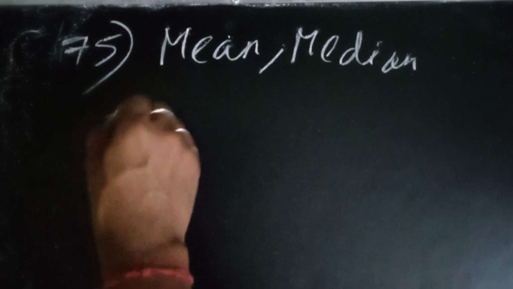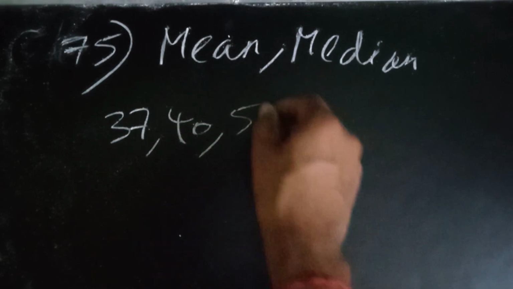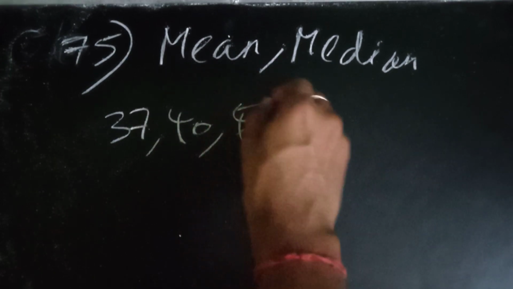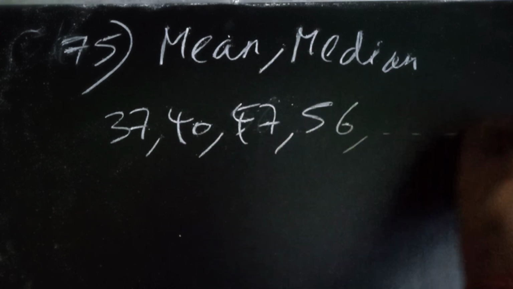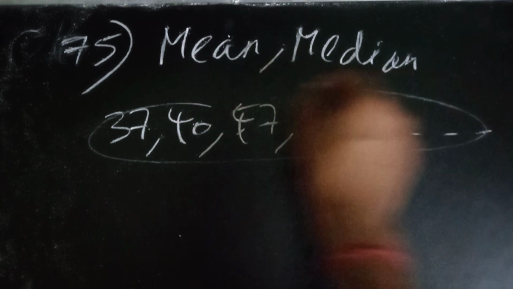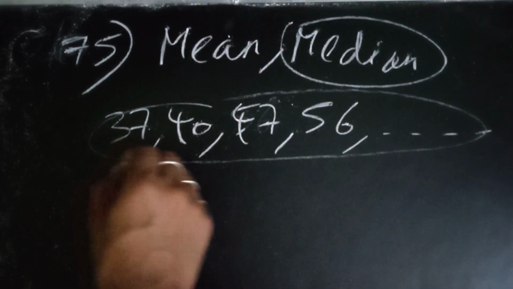Now the 75th question: we need to find the mean and the median. A lot of data was given, like 37, 40, 50, 6, 50, 47, 56, and so on. The main thing is that it was not arranged in ascending order, so to find the median it is better to arrange it in ascending order.